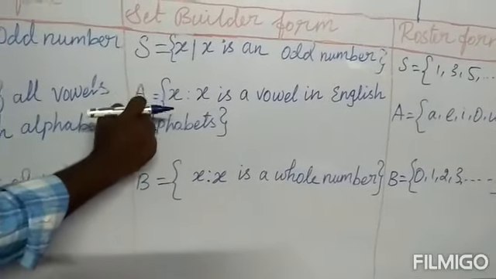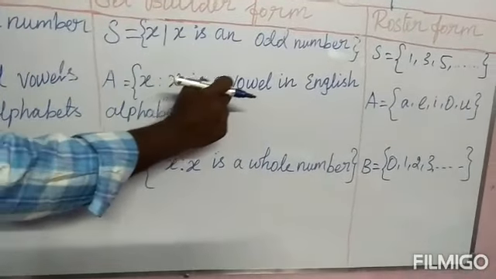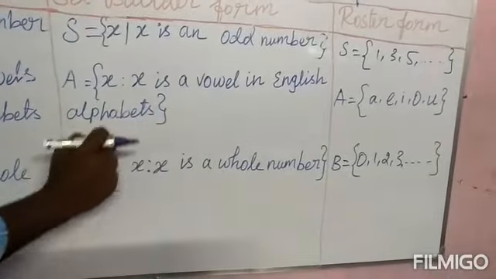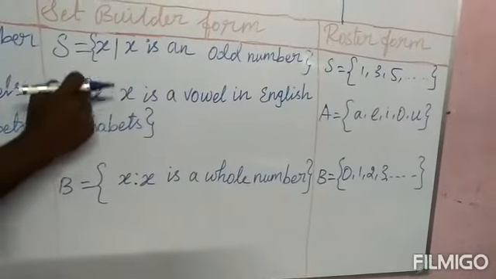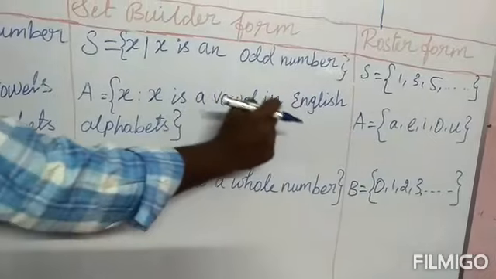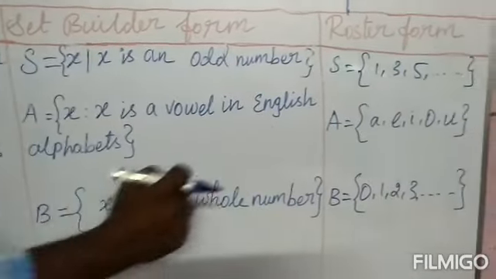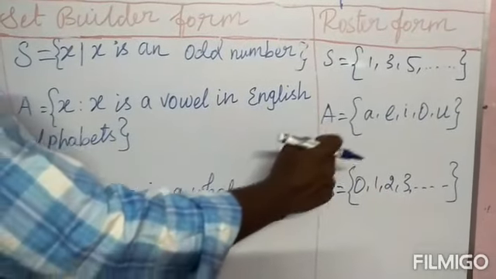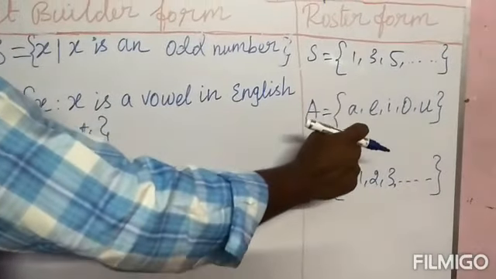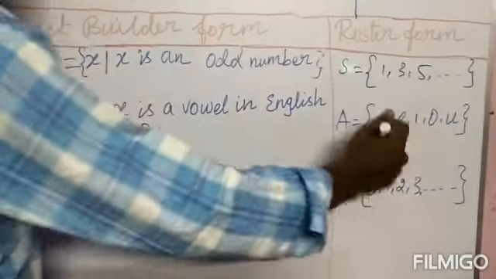Let us take A. A is equal to open curly bracket x such that x is a vowel in English alphabets. It is in the set builder form. Then in roster form, A is equal to open set bracket A, E, I, O, U. These are all the vowels in English alphabets.